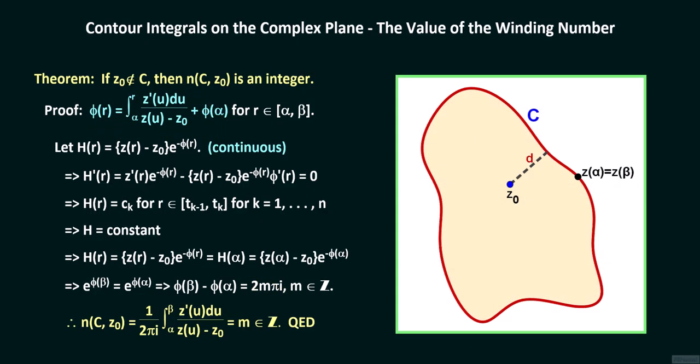Since the winding number is a continuous function of z sub 0, the winding number has the same integer value for points in the interior of C and assumes another integer value for points in the exterior of C. We apply this result to determine the winding number of C around z sub 0 for z sub 0 in the exterior of C. Let D be the interior region of C.